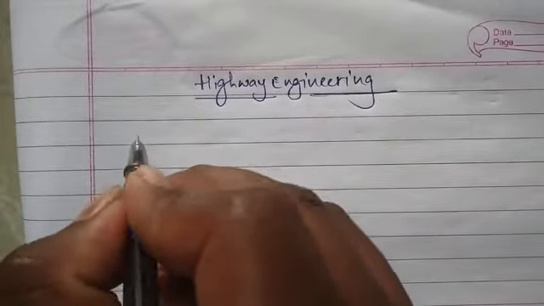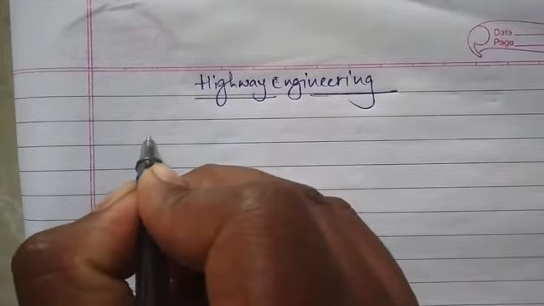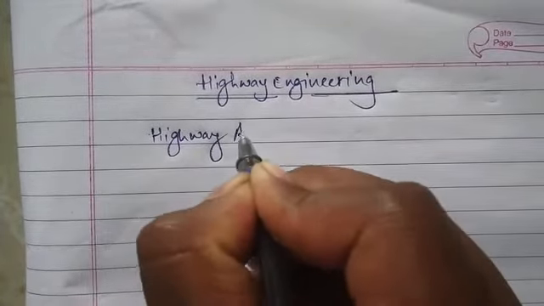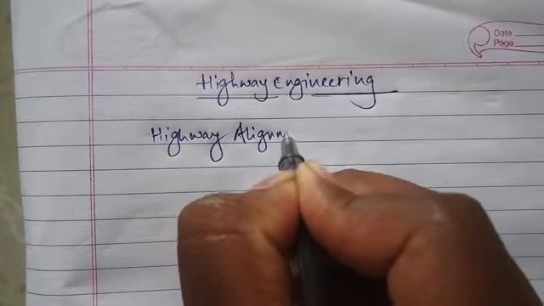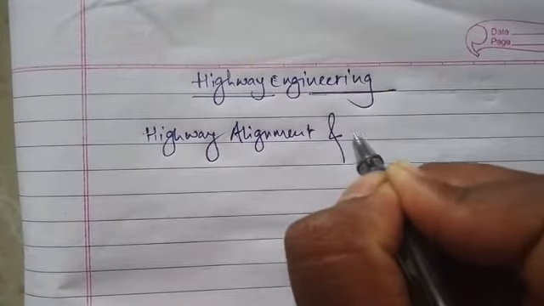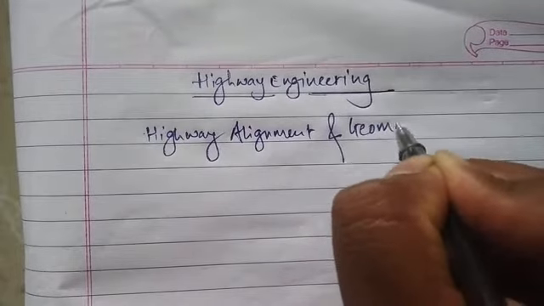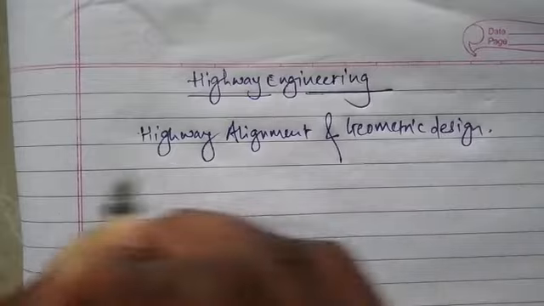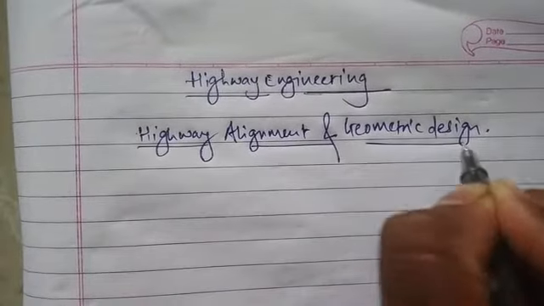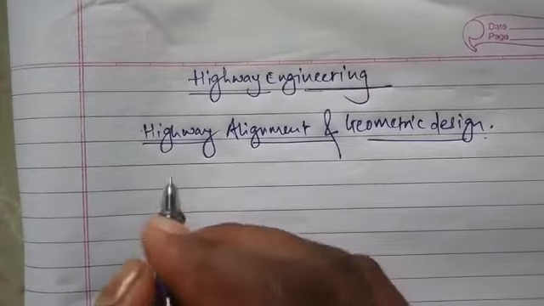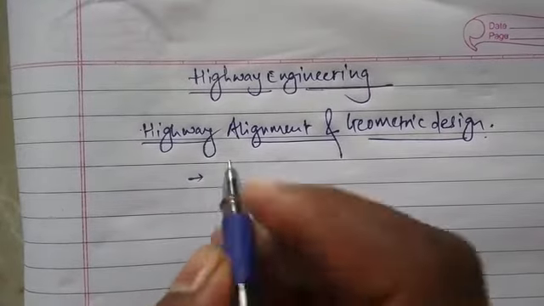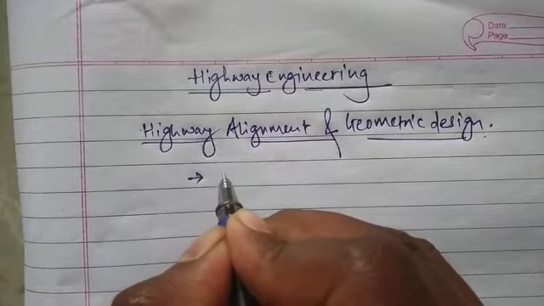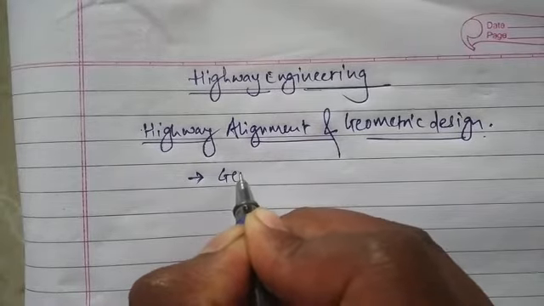Today we'll start the new unit that will be highway alignment. Highway alignment and geometric design. In this unit, we'll see various components of the road. We'll see geometric components of road.